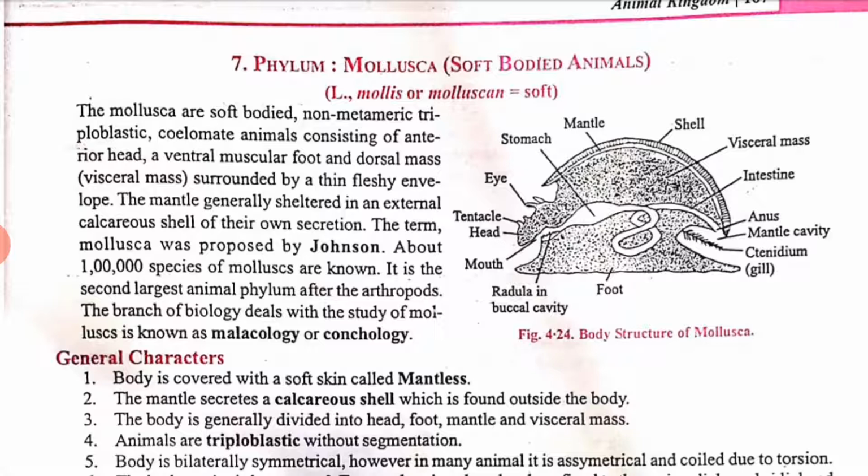The term Mollusca was proposed by Johnston. About 1 lakh species of molluscs are known, and it is the second largest animal phylum after Arthropoda. The branch of biology that deals with the study of molluscs is known as malacology or conchology.